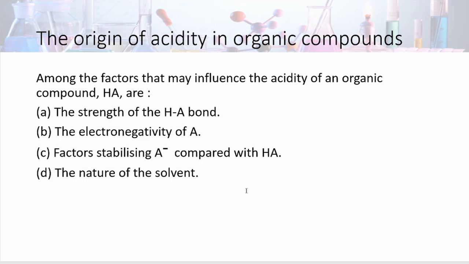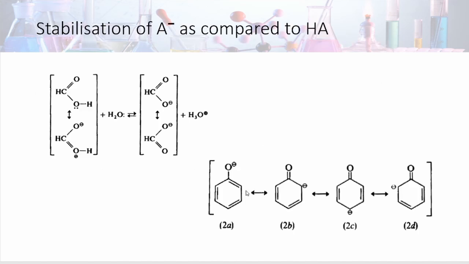Factor stabilizing A minus compared to HA is the most important factor. If it is stabilized by different factors like inductive effect, resonance, then that again increases the acidity of the acids. For example, here the methanoic acid, that is formic acid, if it reacts with water, water here acts as a base and it forms the formate ion or methanoate ion, and it is stabilized by resonance as indicated in the equilibrium and the resonance.